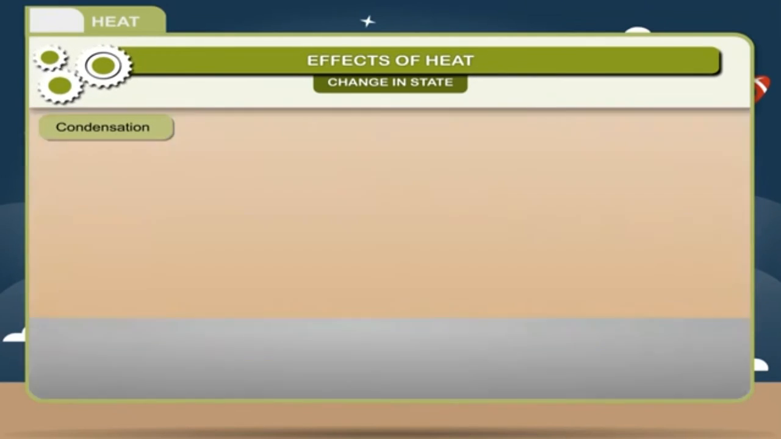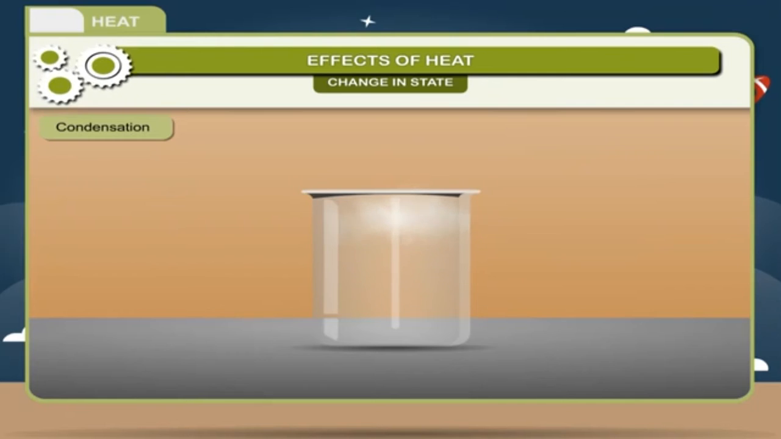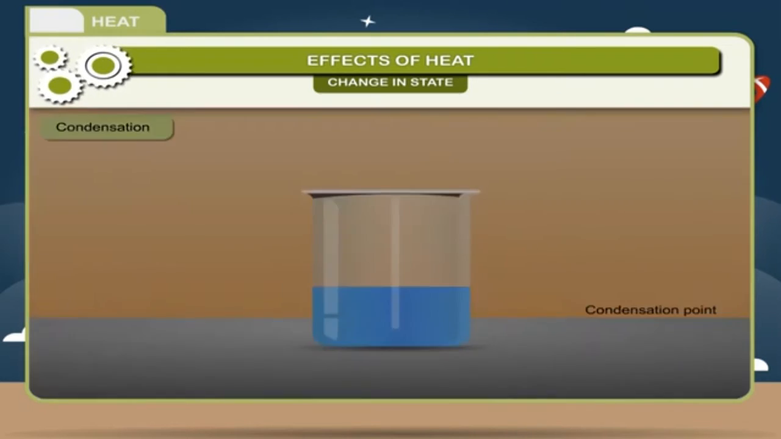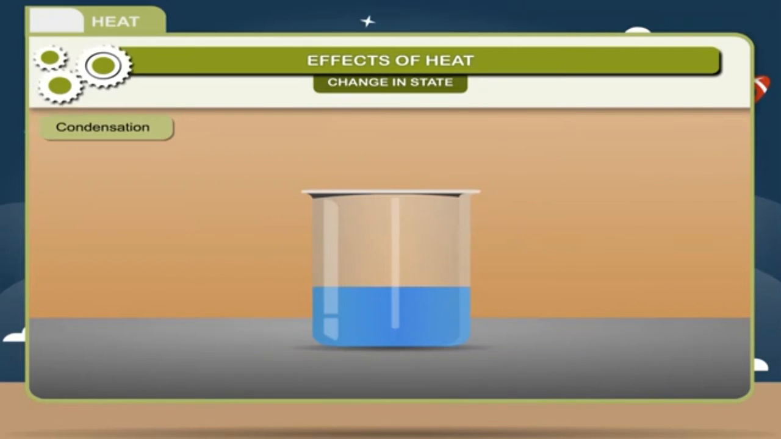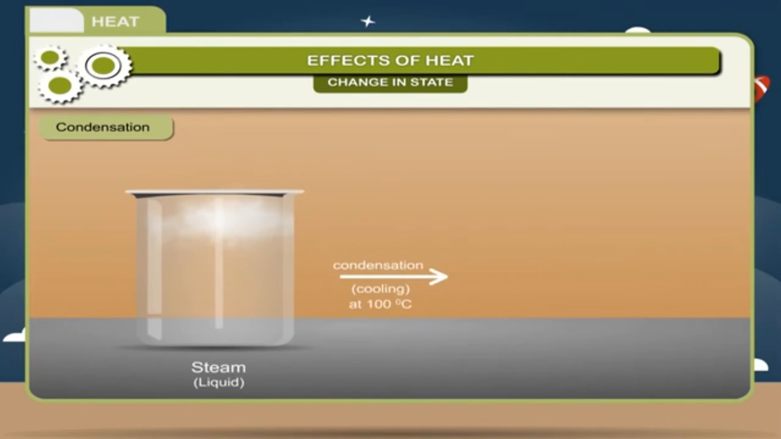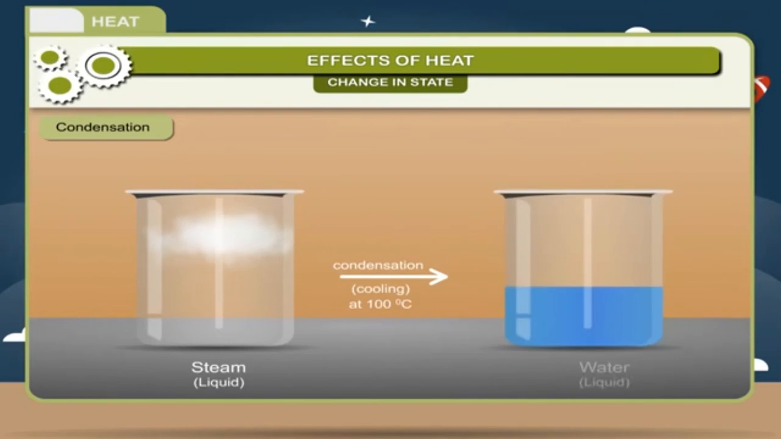Condensation. The process in which a substance in its vapor or gaseous state changes into liquid state at constant temperature by releasing heat is called condensation. The temperature at which condensation occurs is called condensation point. For example, steam changes into water at 100 degrees Celsius, therefore, the condensation point of steam is 100 degrees Celsius. Steam, gas, condensation, cooling at 100 degrees Celsius gives rise to water, liquid.